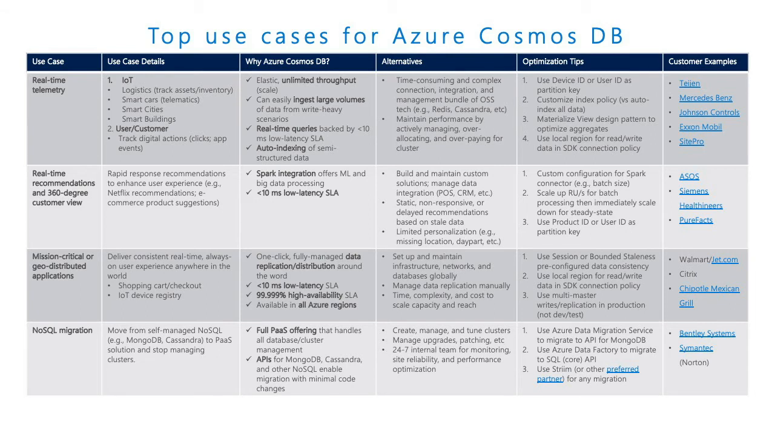And the last but not the least, a typical NoSQL migration. Any kind of workloads you're running on MongoDB, Cassandra DB, CouchDB, or even HBase, you can migrate your workloads to Cosmos DB and at the same time get the benefits that Cosmos DB offers to you.